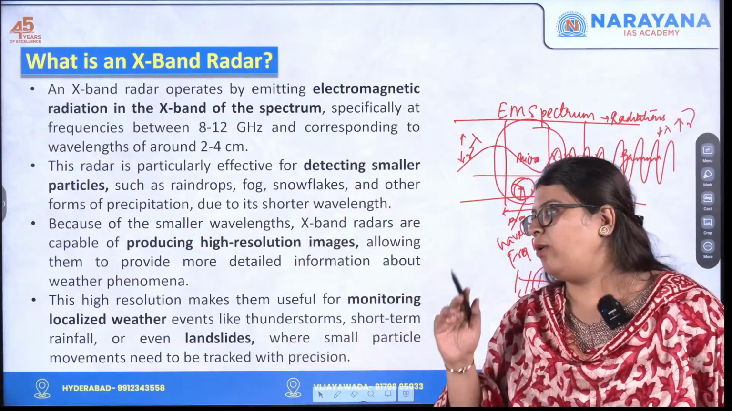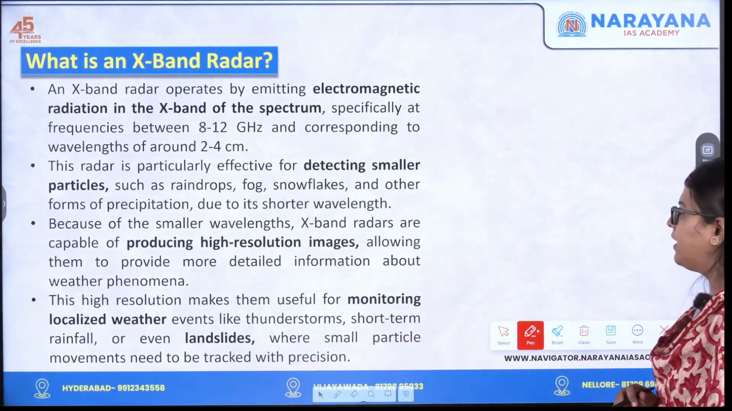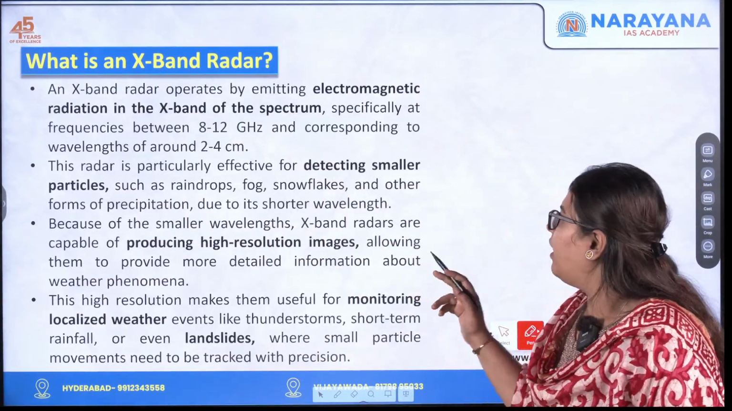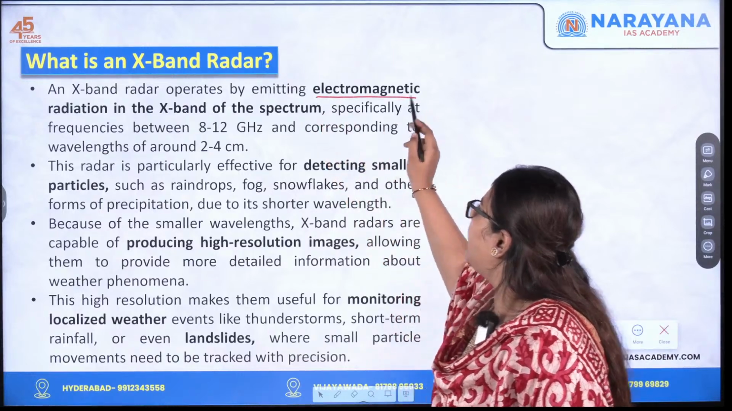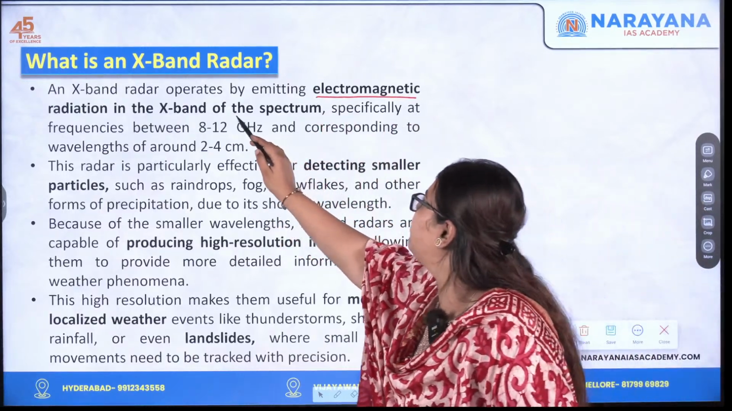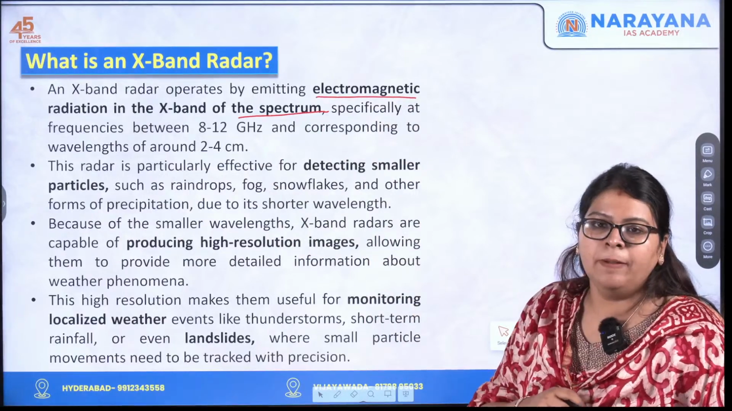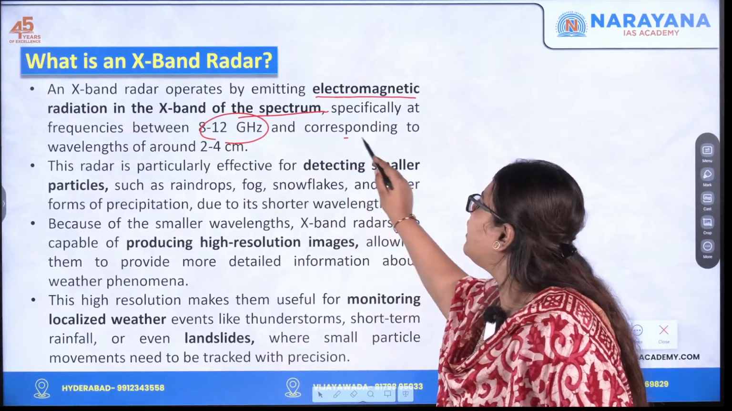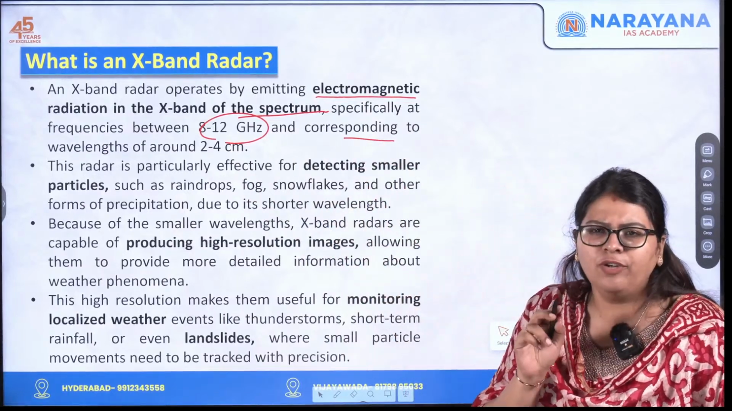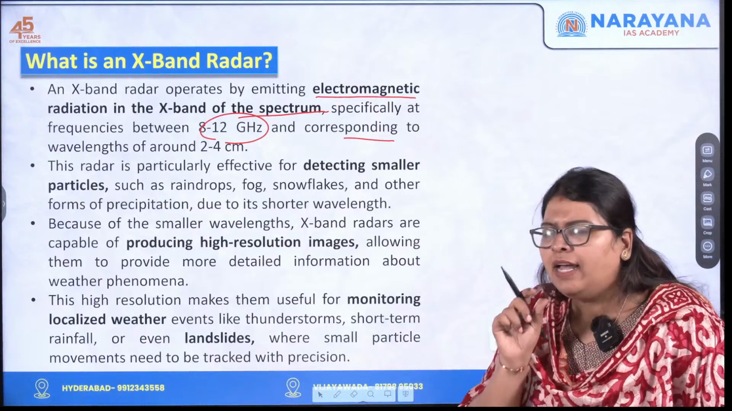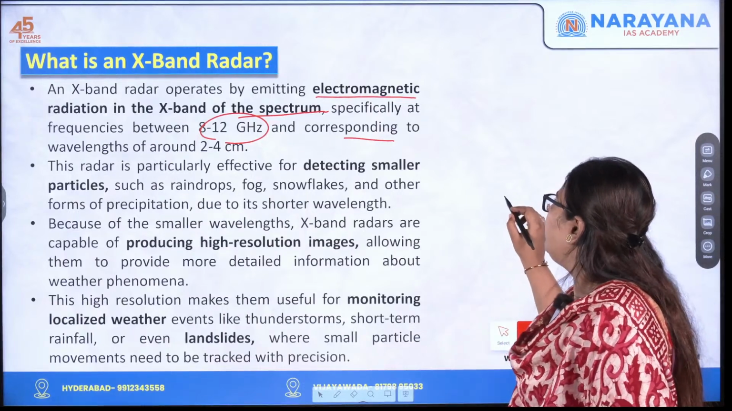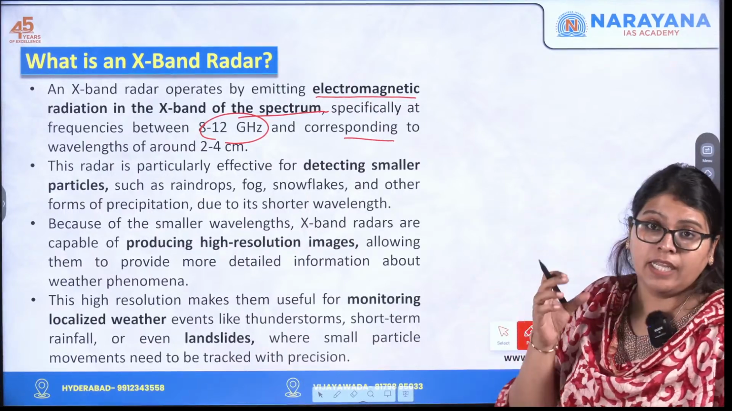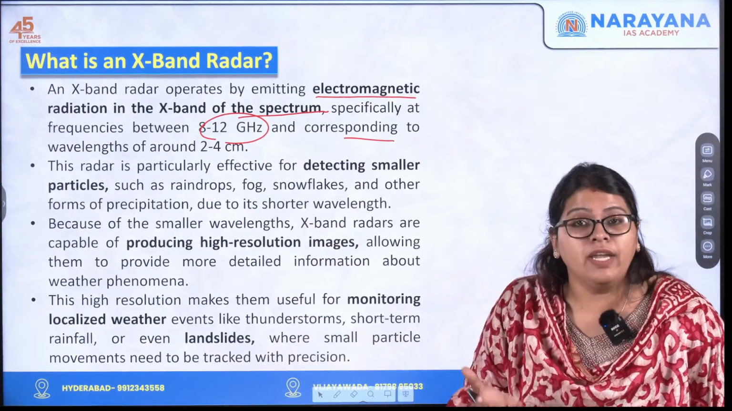Okay. So I hope you understood what we were discussing. Now let us quickly understand what it says. An X-band radar operates by emitting electromagnetic radiation in the X band of the spectrum, specifically at frequencies between 8 to 12 gigahertz, corresponding to a wavelength of around 2 to 4 centimeters, which is very small. You always need to know that when the wavelength is very small, the images that are produced are of very high resolution.